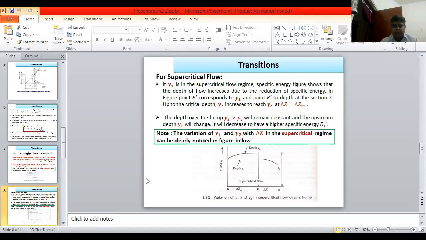Note, the variation of y1 and y2 with delta z in the supercritical regime can be clearly noticed in the figure below. Now, the curve will increase, then straight. The depth at the point where the curve becomes straight is known as y2. Similarly, the curve is straight, then the curve falls. The depth up to the point where the curve is straight is y1, and the fall depth is known as critical depth. And this region is known as the supercritical flow condition.